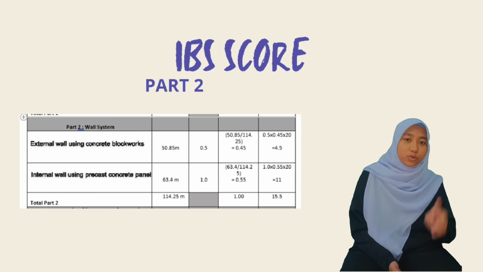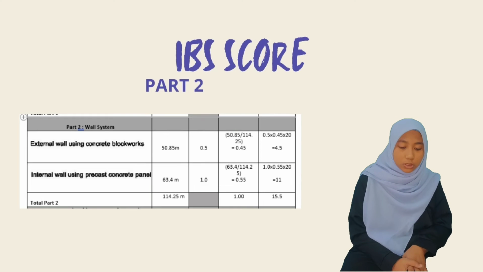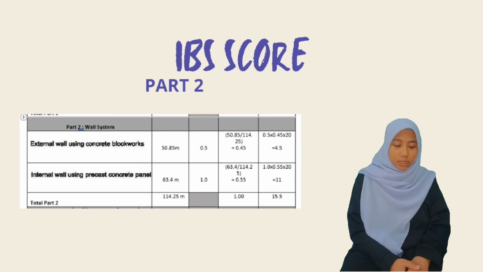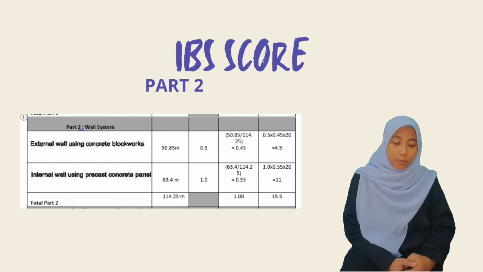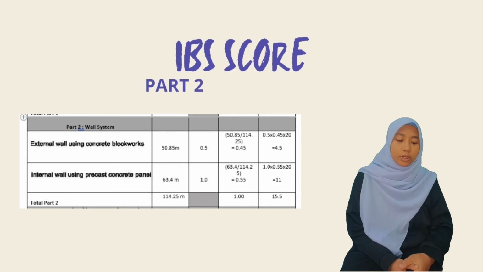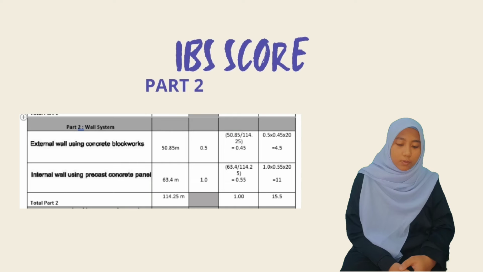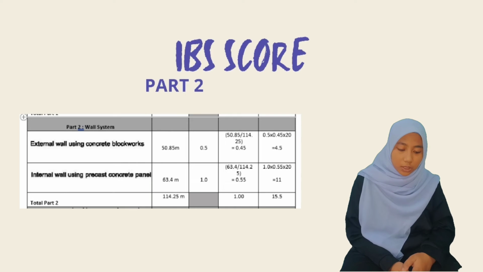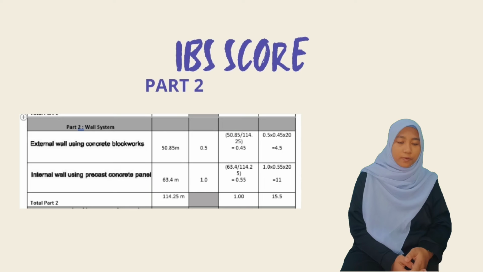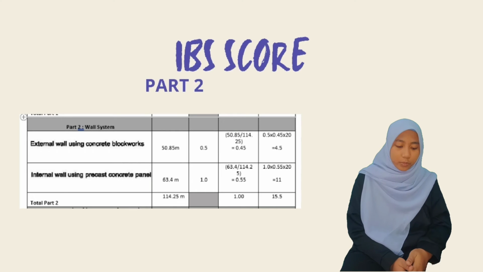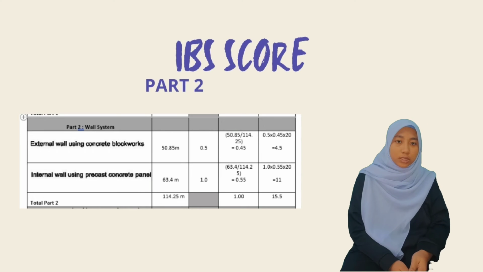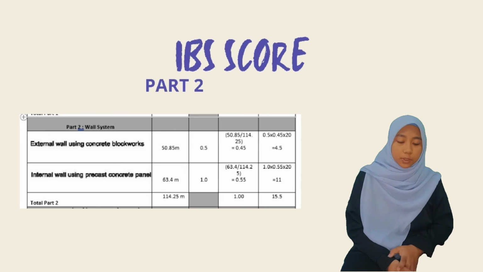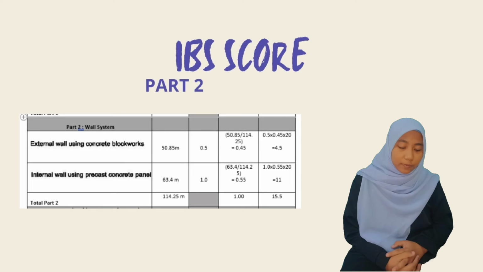The wall system has two types: external wall using concrete block work and internal wall using precast concrete panel. For the external wall using concrete block work, the area is 50.85 m2. For the internal wall using precast concrete panel, it is 63.5 m2. So the total area for the wall system is 114.25 m2.